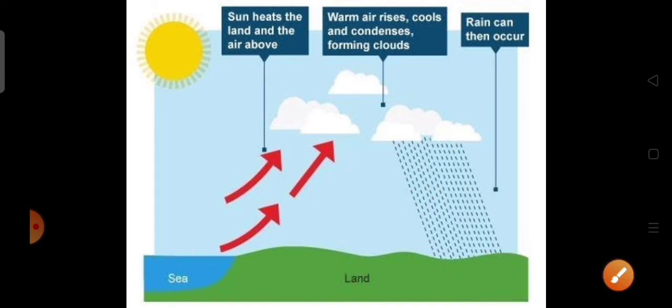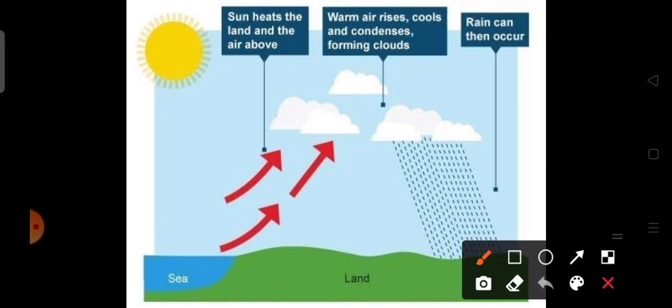This type of rainfall mainly occurs around 4 o'clock, so that's why it is called the 4 o'clock shower. Such rainfall is accompanied by thunder and lightning, and these regions receive an annual rainfall of 200 centimeters.